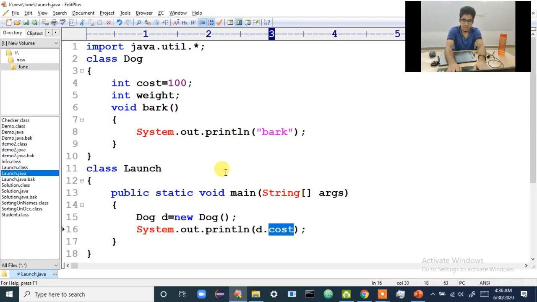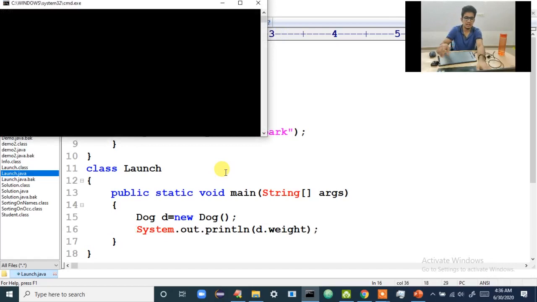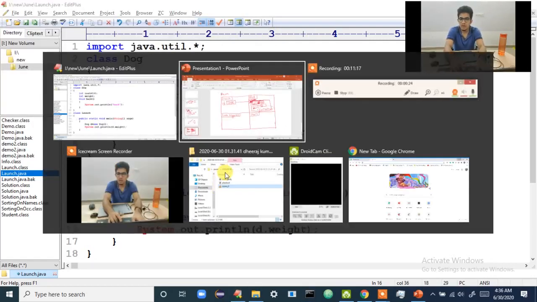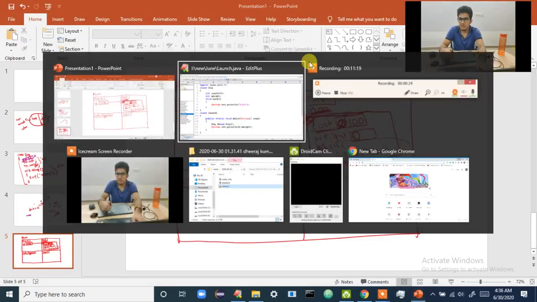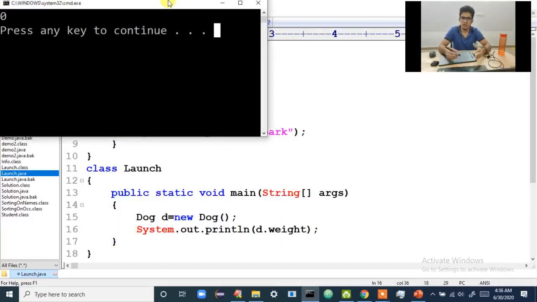Here I'll write weight. I'm trying to print the weight. Since I have not initialized the weight, the JVM has initialized the default value. What is the weight here? Weight is 0. So let's see. Yes, it is 0. This is how to get the value from the object.